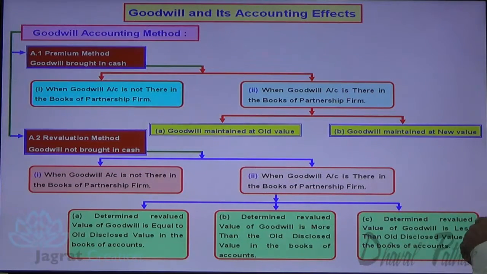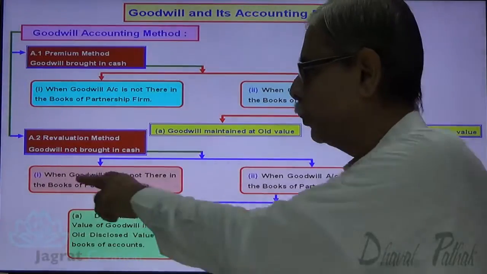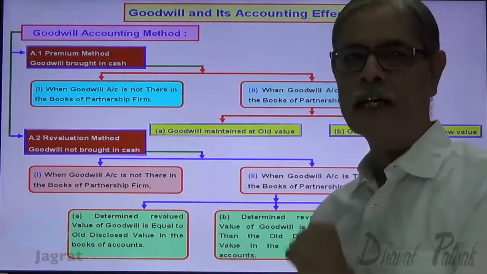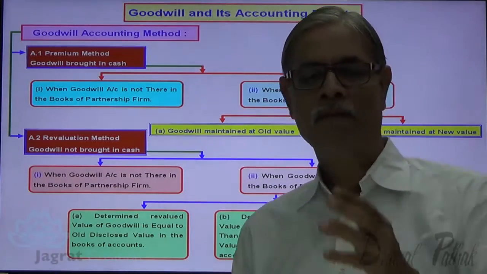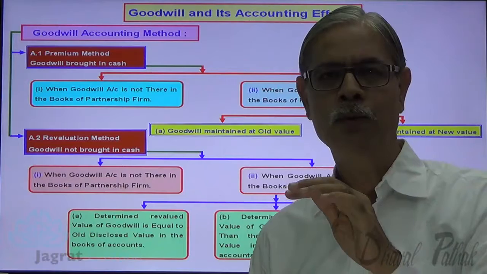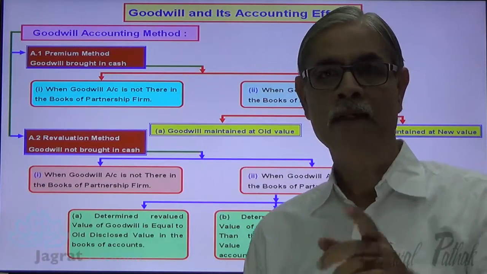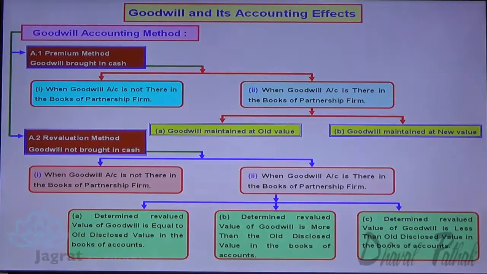The determined revalued value of goodwill is less than the old disclosed value in the books of the firm. What is the situation? New partner does not bring cash for goodwill. The value of goodwill exists in the balance sheet. Once again, the valuation of goodwill is made at the time of admission. The new value determined is less than the book value. That is the situation. Observe it.